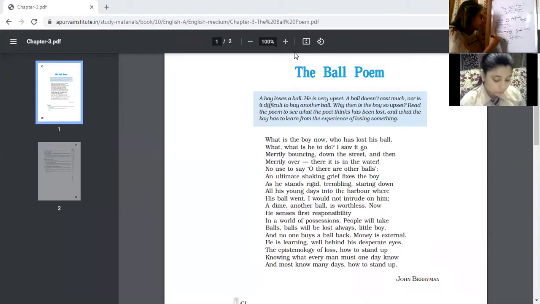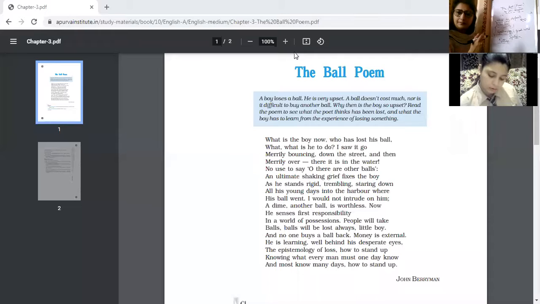Sometimes the epistemology of loss is also asked. What is epistemology? It means that one should understand the nature of loss. Nature of loss means that life is another name for losses. We have different kinds of losses. It can be of worldly things, it can be of relations, but this doesn't mean that we should put a full stop to our life. No, not at all. We should stand up and learn this lesson from life, that life has to be lived purposefully as well as fruitfully.